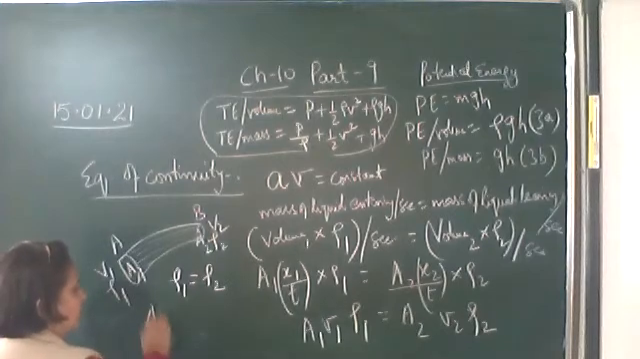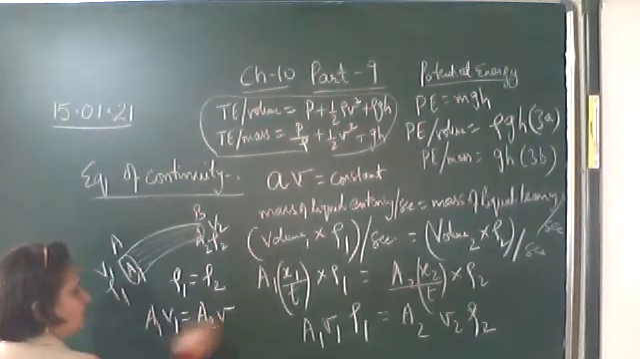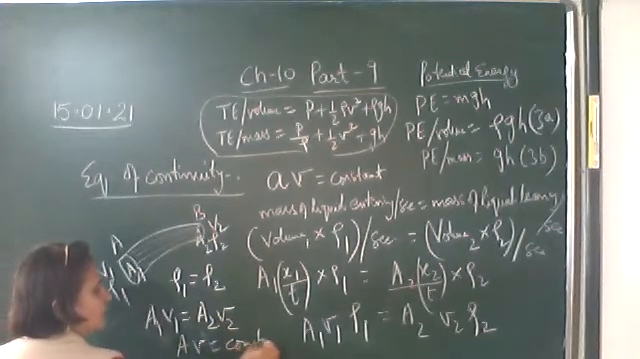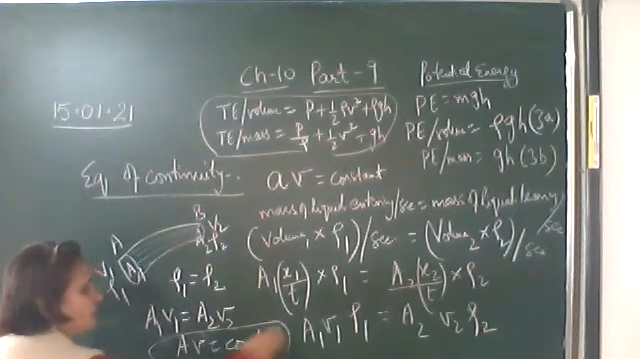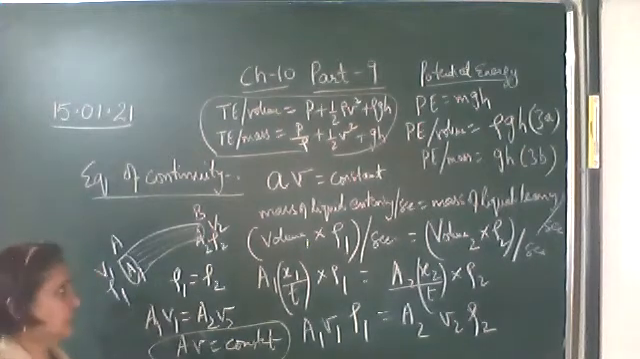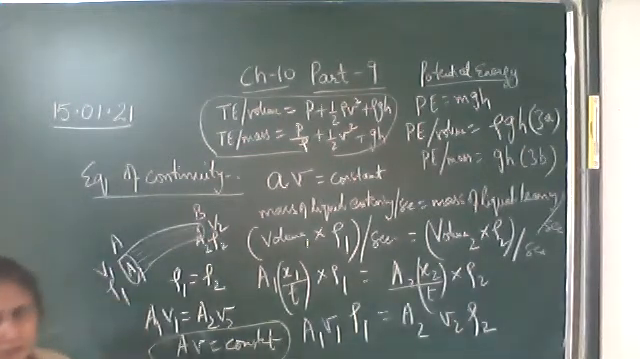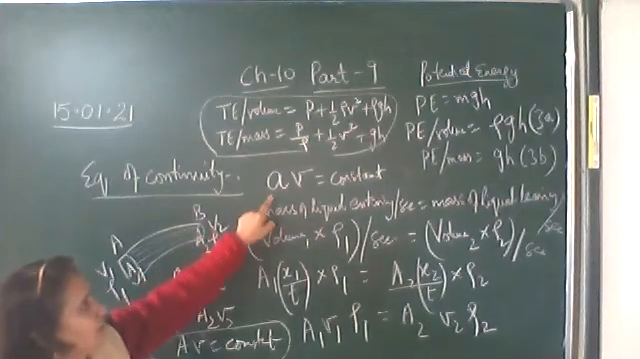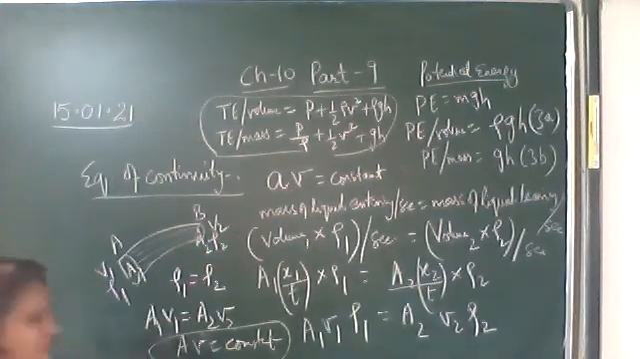So what do we get? A1 V1 is equal to A2 V2. That is, A into V is constant. This is the equation of continuity, and hence we have proved it. That is, when an ideal liquid is flowing through a non-uniform cross-sectional tube, at every section, at every point, the product of cross-sectional area into velocity is constant.